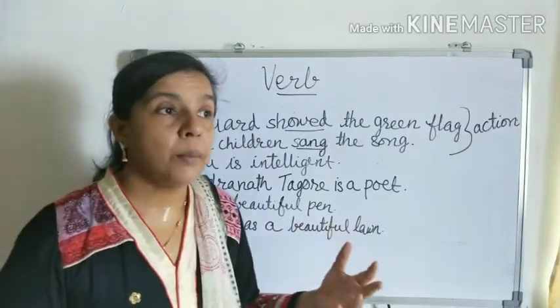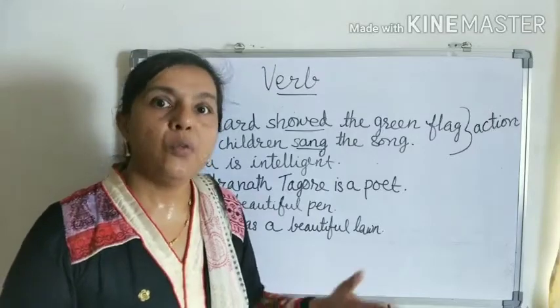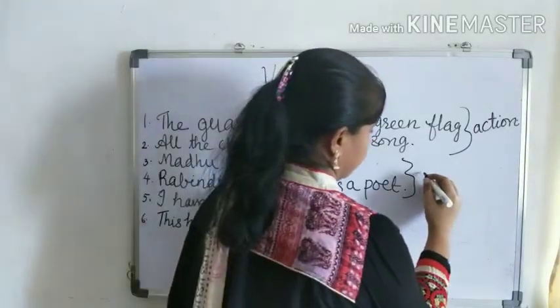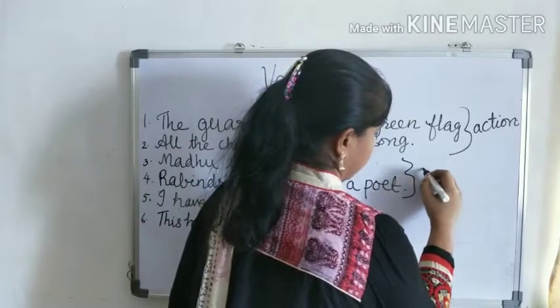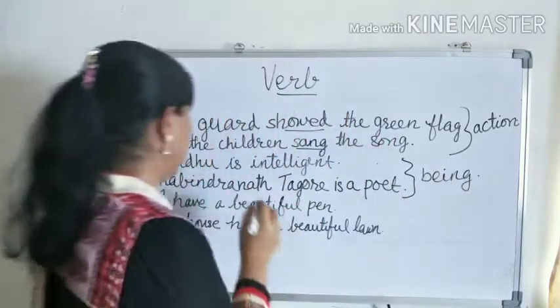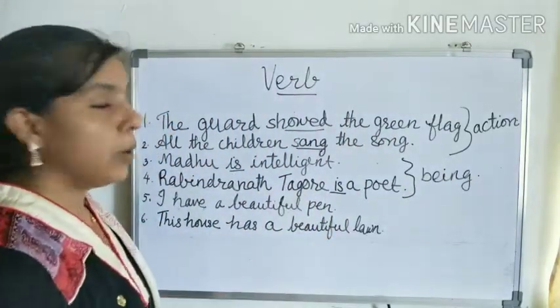Okay, another example. Shah Rukh Khan is an actor. So what is he? He is an actor. Here is, and here also is. Okay, got it?